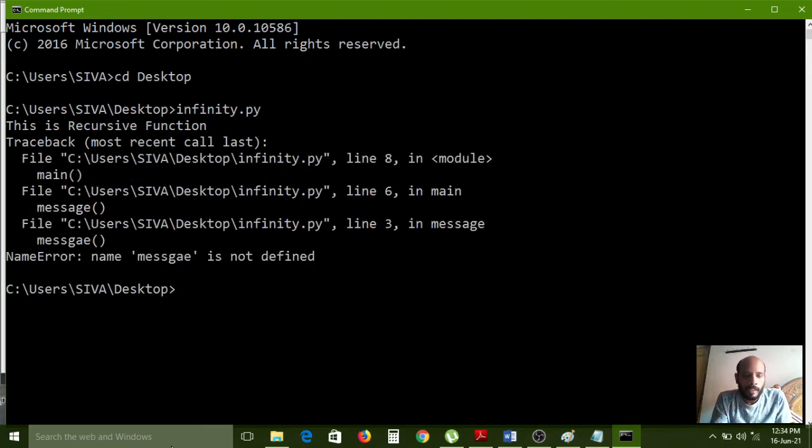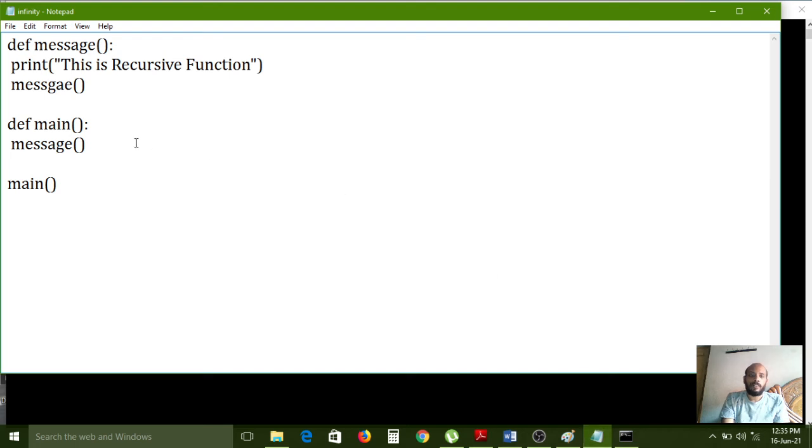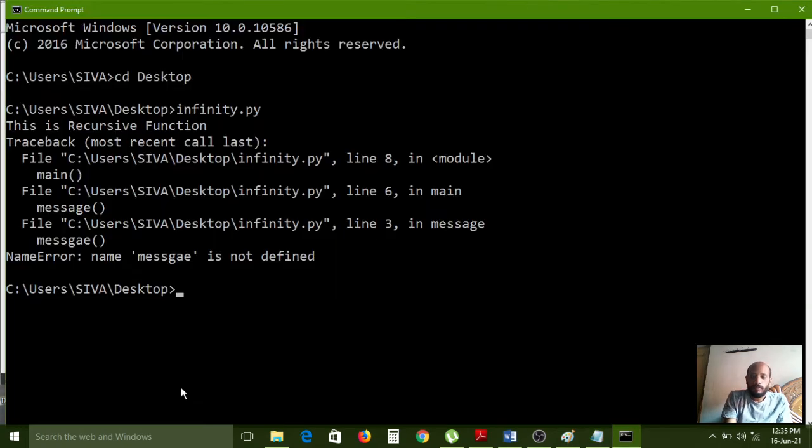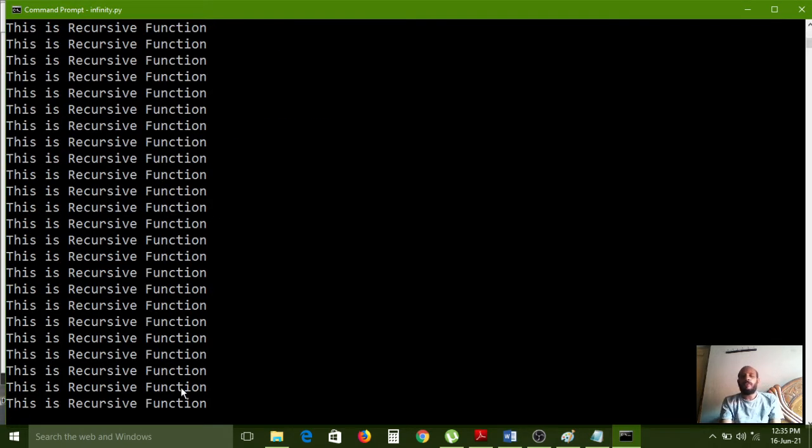Carefully observe. Now I am pressing the Enter key on my keyboard. It is showing one error. The message is not defined, because I made a spelling mistake in the declaration. I wrote MESS here, which is the wrong way. MESSAGE is the correct method. Now I am saving again and executing through the command prompt. So it is running infinitely now.